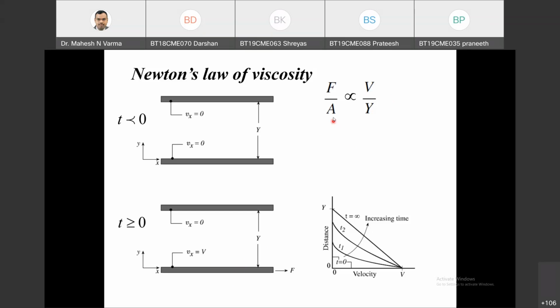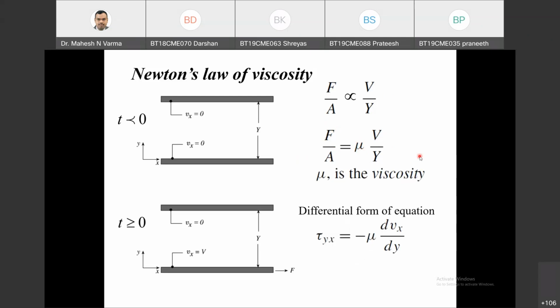Force per unit area is directly proportional to velocity gradient, and this proportionality constant is called the viscosity. So force per unit area equals viscosity multiplied by velocity gradient, where mu is the viscosity.